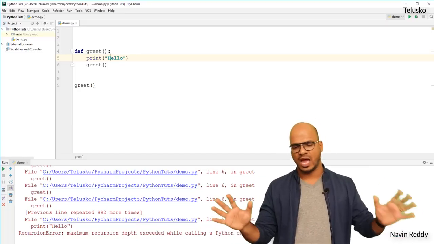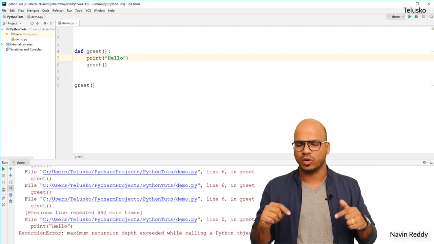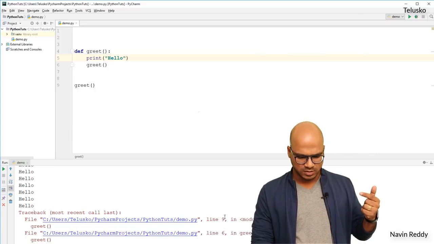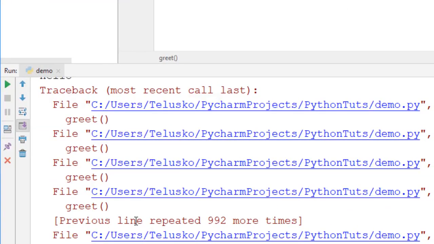Python says, hey, I will give you only 1000. If you want to change it, you can do that. So I want to actually count how many times it's going. You can see it says there should be some number here. Okay, there's no number. Oh, there's a number here. It says previous line repeated 992 more times.